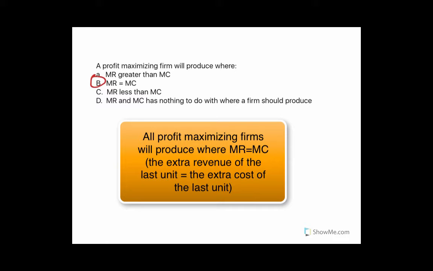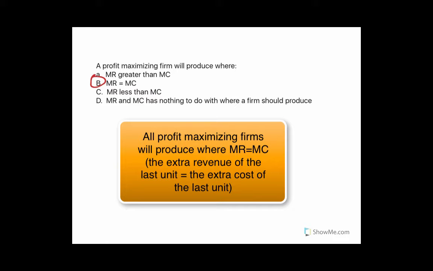So if marginal revenue is greater than marginal cost, it means that the revenue that you're getting from producing that last unit is greater than the costs. And generally, as you increase units, marginal cost goes up and marginal revenue goes down. And what you want to do is make it to where they're equal so that you're exhausting all the possible opportunity for profit there. And so if, like in A, marginal revenue is greater than marginal cost, there's still money to be made by increasing production to the point where marginal revenue equals marginal cost.